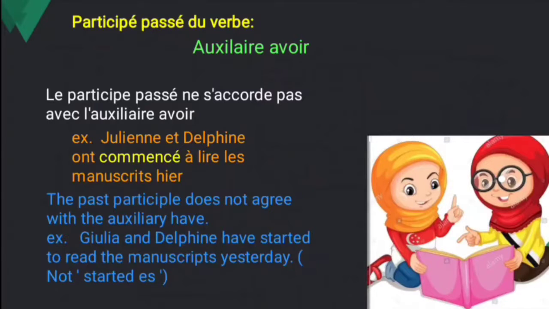So see the verb commencer. Commencer, it ends with what? Er. But you should not add any endings for this avoir verb when you are conjugating, because it does not agree on any gender basis. This is one picture: the two girls are reading. One is Julien and another one is what? Delphine. They have started to read the manuscripts. So this is the auxiliary avoir.